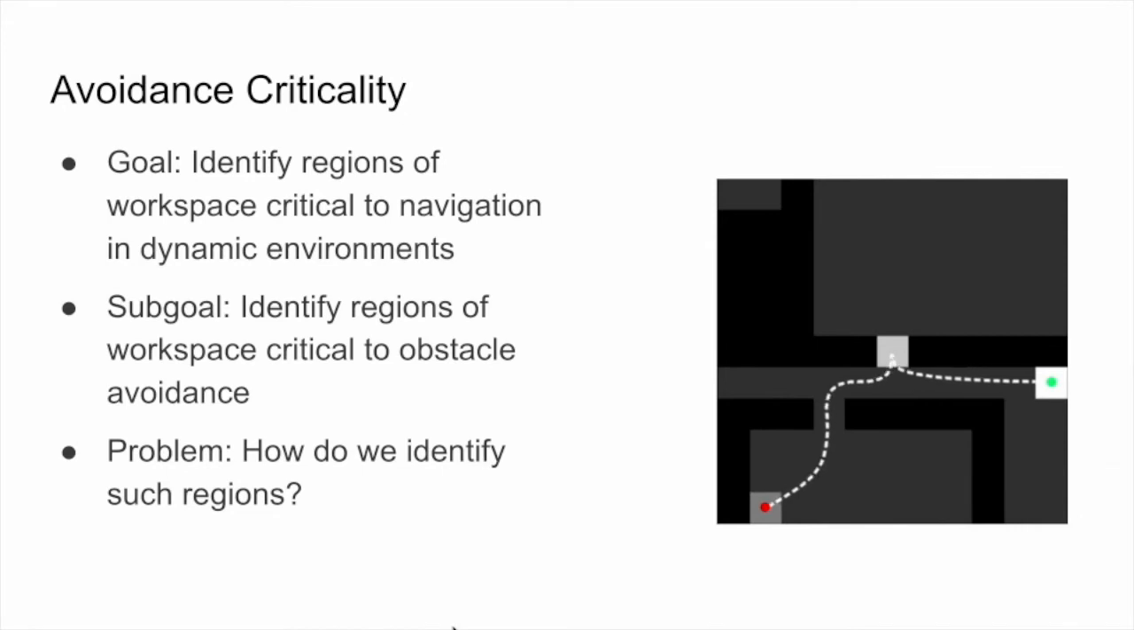The goal is to identify regions of workspace critical to navigation in dynamic environments. However, that is a very broad concept that we are only starting to explore. Instead, we have the objective of identifying regions of workspace critical to obstacle avoidance. The problem then becomes one of finding a methodology for learning to identify such regions.